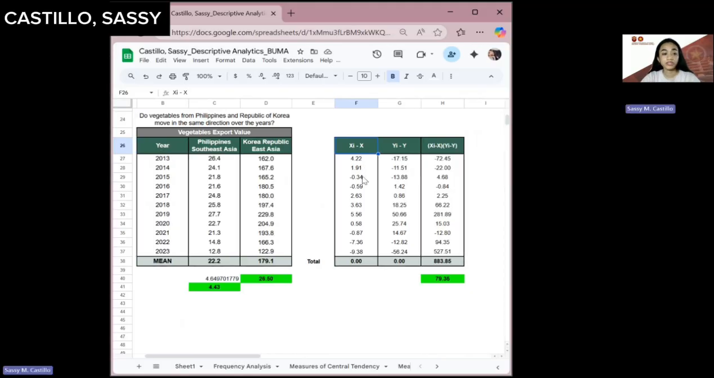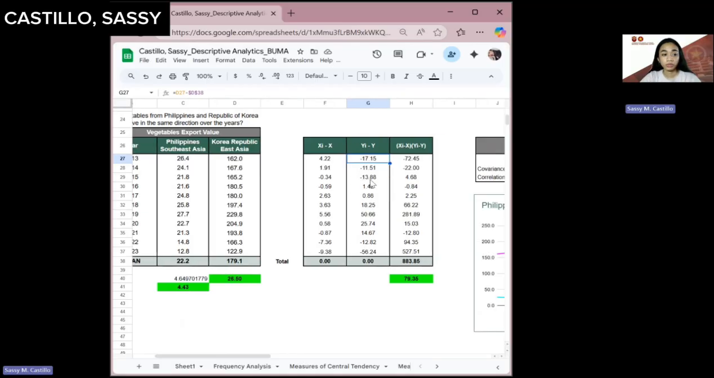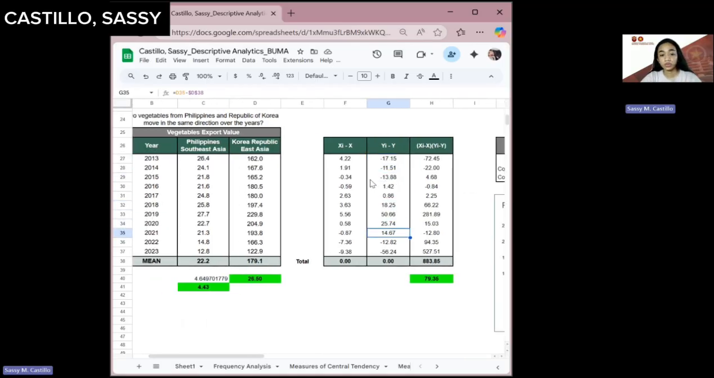Okay, so X variables is the Philippines and Y variables is the Korea. So this is the deviation of the Philippines. X initial is the export amount of the country per year, and then X variable is the mean or the average. So export minus mean is the deviation of the country. So this is the deviation of the Korean Republic from 2013 to 2026.